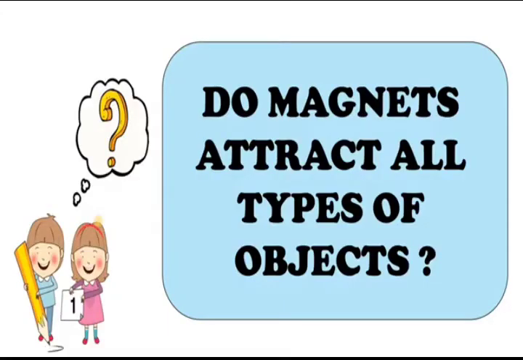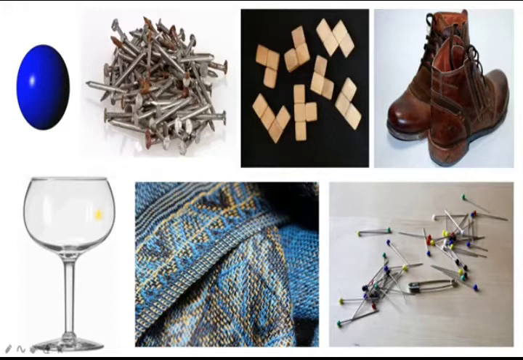Magnets attract only certain types of objects. Yes, you can see here the types of objects. Some are made of plastic, some are made of glass, and some are made of leather. And here you can see common examples of metals. What are the metals? You can see an iron nail and a needle. Both are attracted by magnets because they are made of iron.